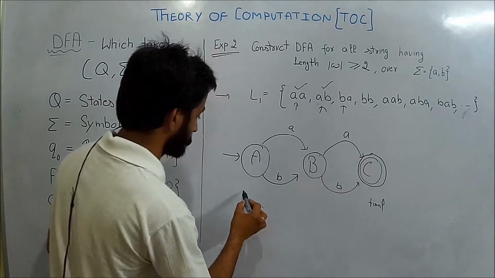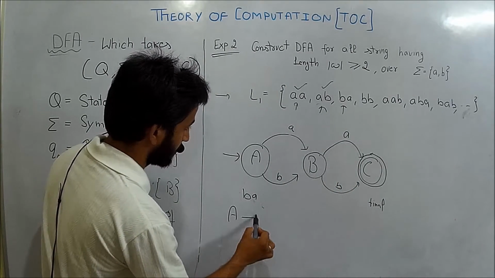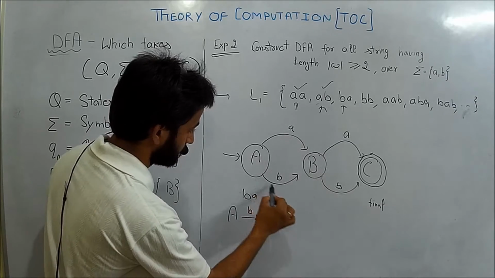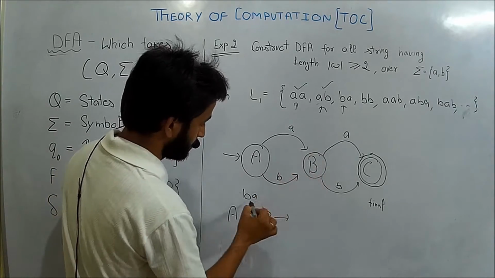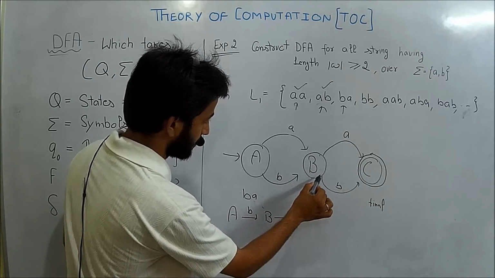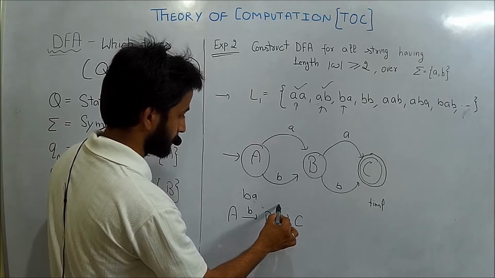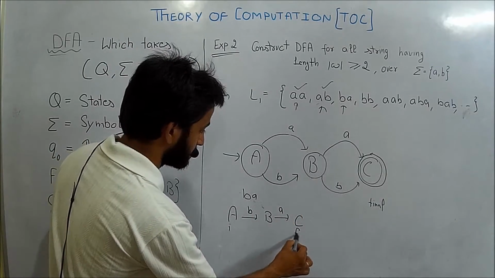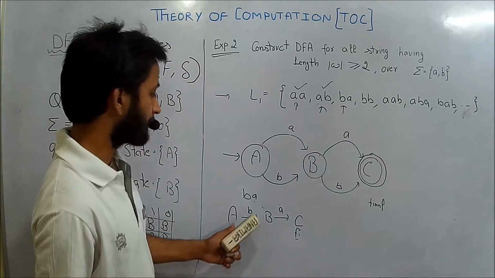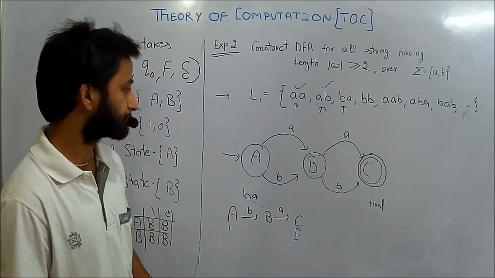Let us check for the string BA. So A by taking B will go to B, and this state B by taking A will go to C. This one is initial and this one is final, and the string is fully traversed and it reached the final state, so the string is accepted.